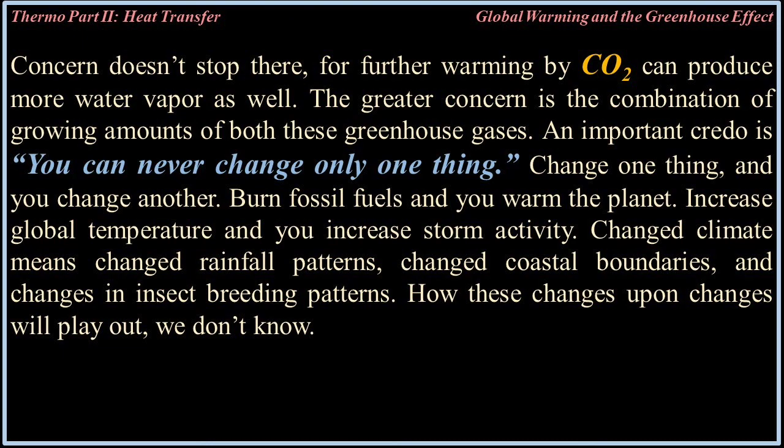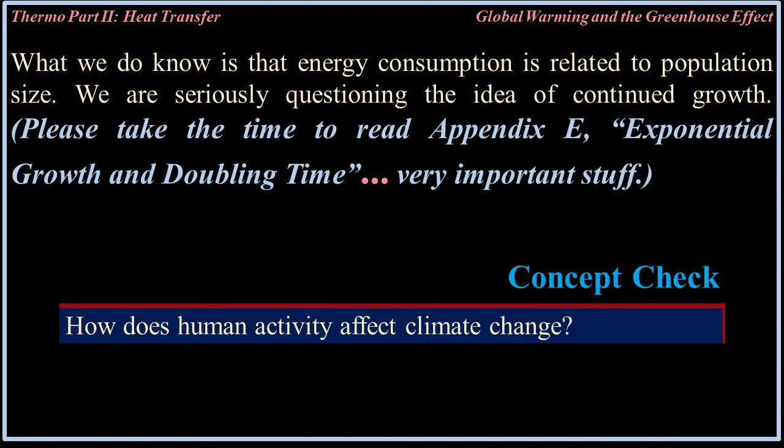Increase global temperature and you increase storm activity. Changed climate means changed rainfall patterns, changed coastal boundaries, and change in insect breeding patterns. How these changes upon changes will play out, we don't know.